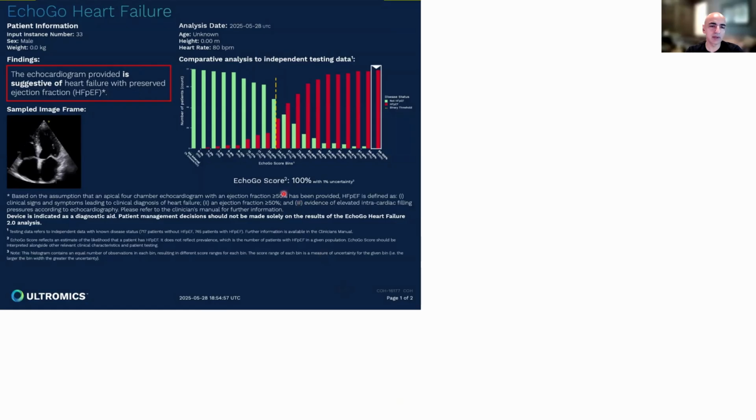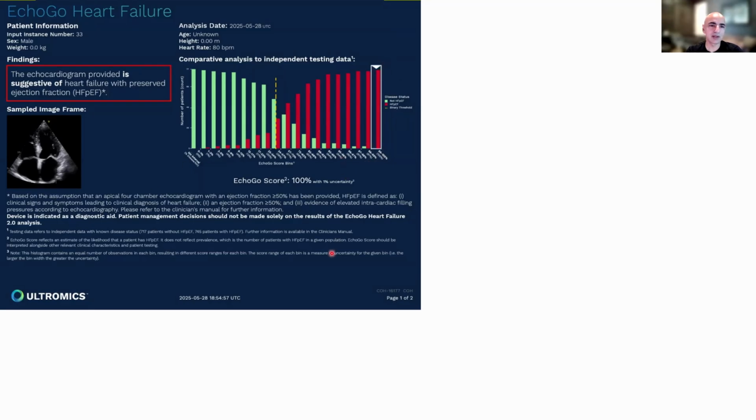However, at this point, we had begun using this AI profiler, and at the end of the echo, it gave me this slide, which told me that this patient has heart failure with preserved ejection fraction, and their probability score was 100%. So this patient is on the far right of patients. Basically, it will categorize patients based upon other echoes it has looked at. And echoes that are 100% likely to have heart failure, that's where this echo falls. It falls into this bin.